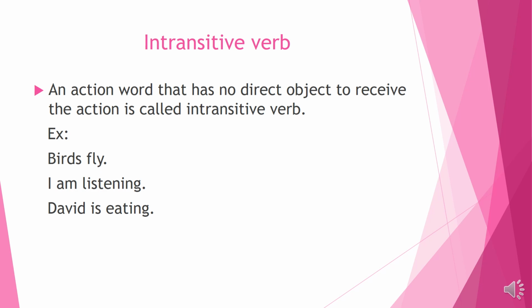Intransitive verb. An action word that has no direct object to receive the action is called intransitive verb. Let's see some examples. Birds fly. Here where is the object? There is no object. I am listening. David is eating. In these three sentences, there is no object. That's why we call it as intransitive verb.